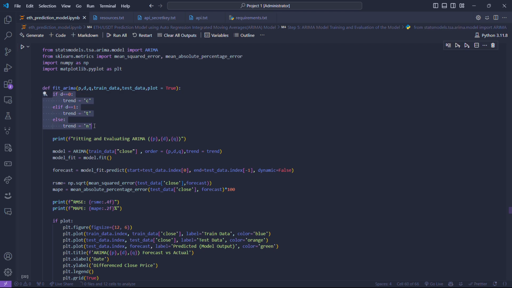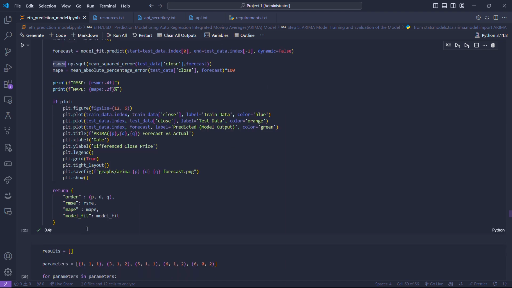I'm using the D value to determine the trend of the ARIMA model: if it's 0 the trend is C, if D is 1 the trend is C, and else it is N. Here I initialize the ARIMA model and fit it on the training data with the order P, D, and Q, whatever values come in. I create a forecast and then calculate the RMSE and MAPE values.